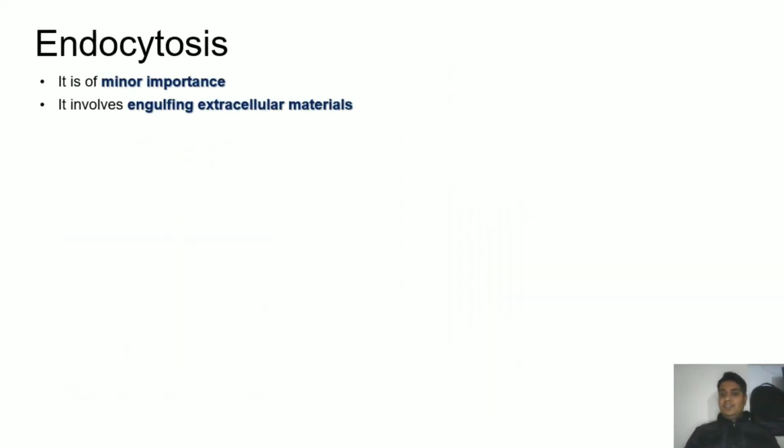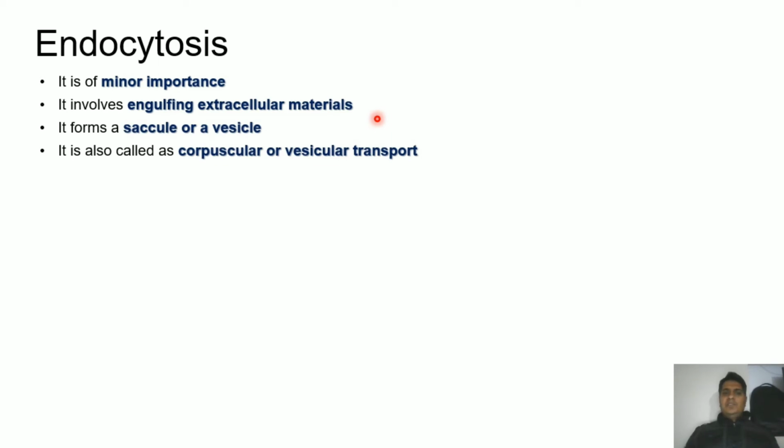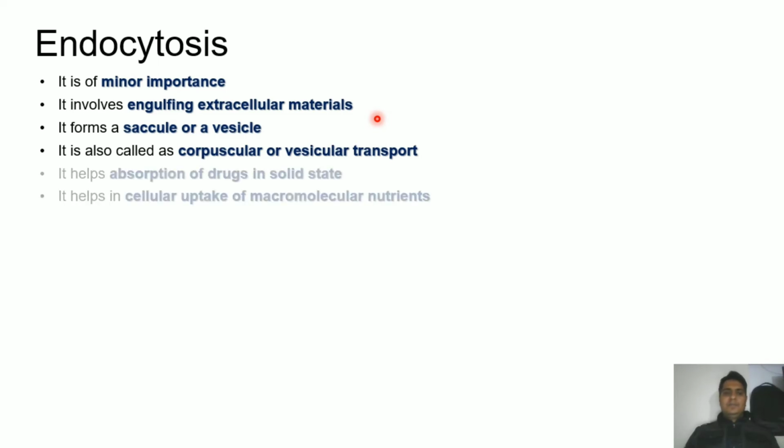Now, endocytosis is the other mechanism, which is of minor importance, but it is also important. It involves engulfing extracellular materials. Engulfing means the cell eating or drinking something. It forms a saccule or vesicle, and it is called corpuscular or vesicular transport.